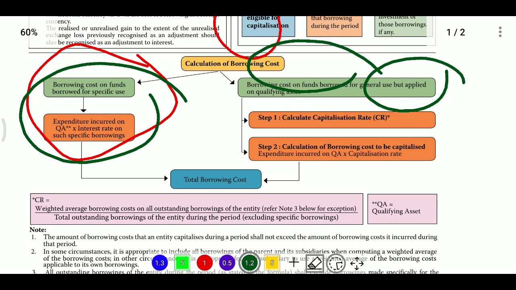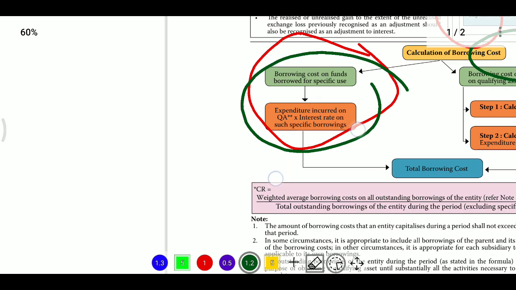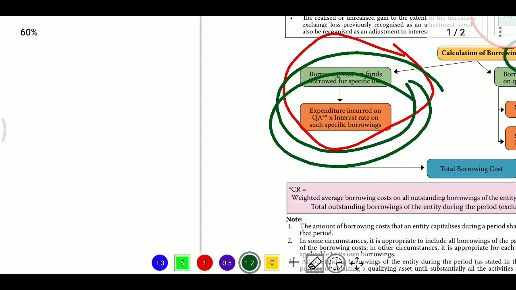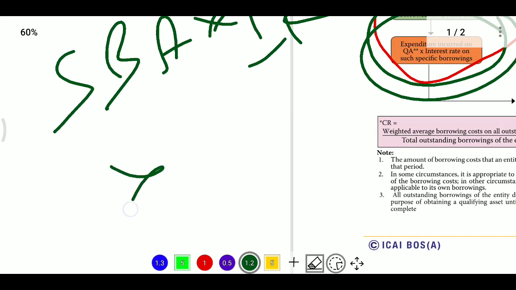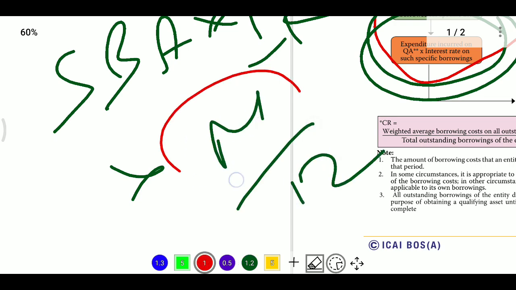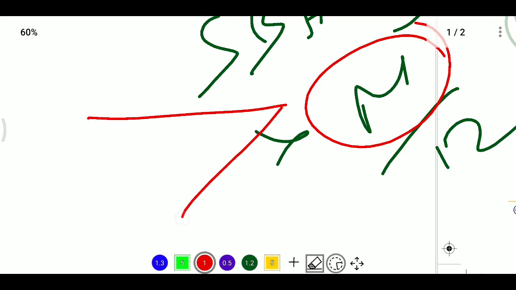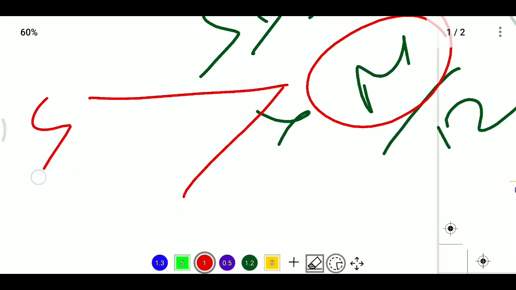Here, the month is taken from when, and when do we stop? So for the expenditure, it will be the specific borrowing amount multiplied by the interest rate into the months divided by 12. So when do we start and when do we stop?